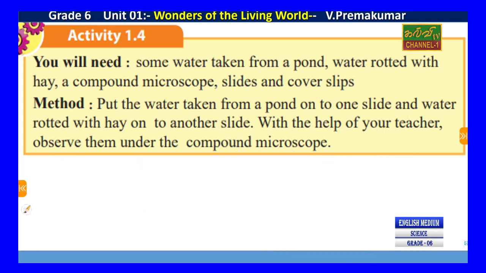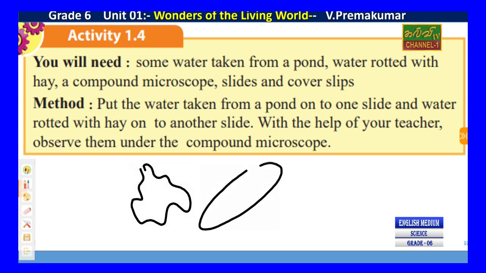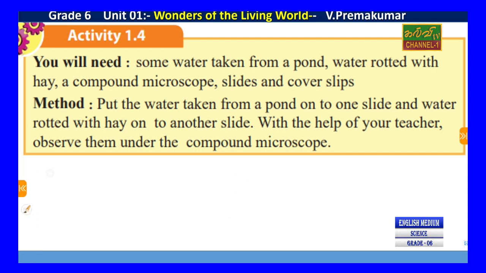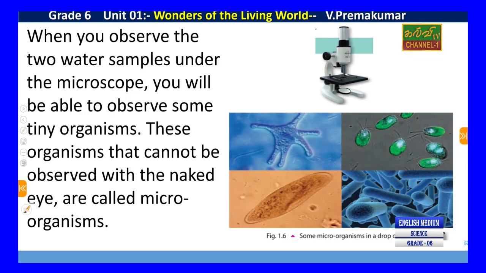When you see through the microscope, you can find different kinds of organisms. Sometimes various kinds of organisms you can find. We will study about it. So we will study about small microorganisms. Go to the next slide.